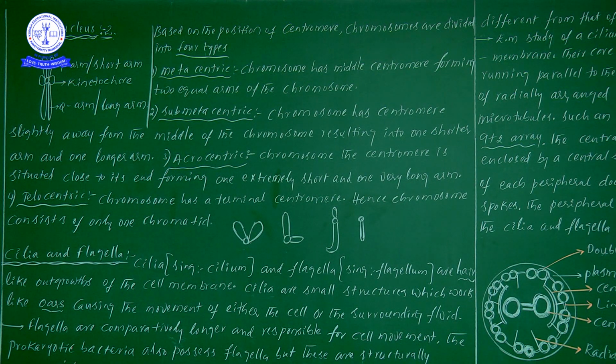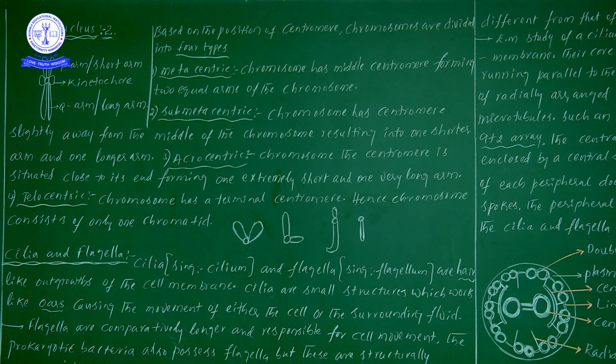One arm present means the chromosome consists of only one chromatid. On the other side the chromatids are present, but on the side of the centromere we are not finding any chromatid or arm. So that's why the telocentric chromosome shape we take as I shape.